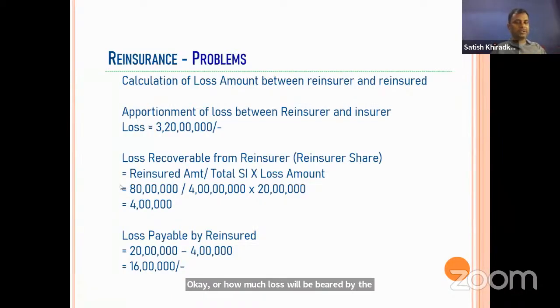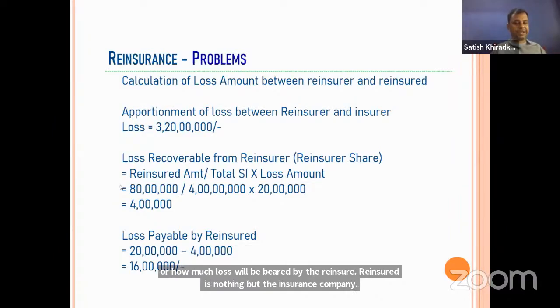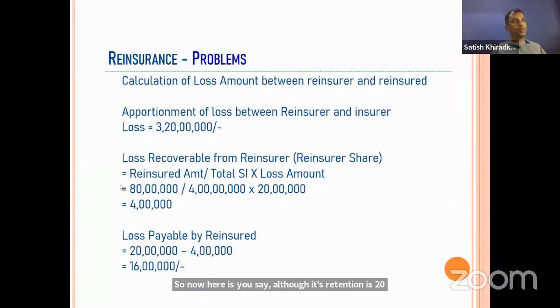So now here, you say, although its retention is 20 lakhs, so much of the amount was uninsured, he is bearing 16 lakhs. How did we arrive at 16 lakhs? Total loss minus the loss recoverable from the reinsurer. So 16 lakhs is payable by the insurance company. I suppose all the doubts are clear here.